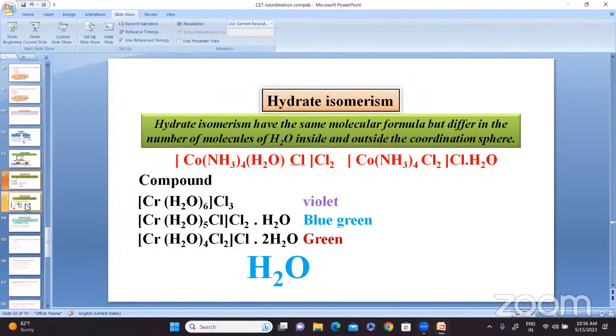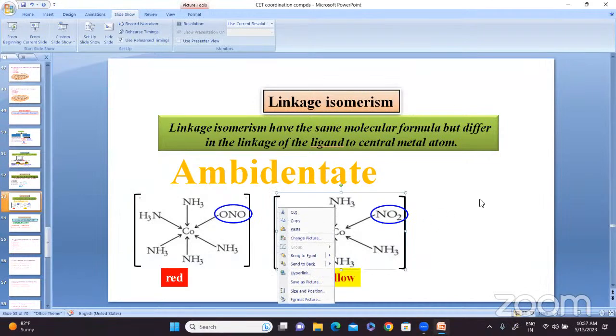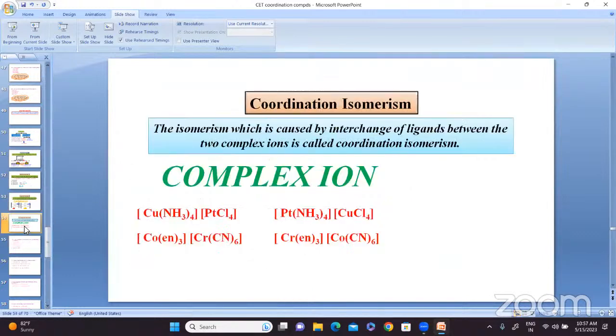Next we'll see linkage isomerism. Linkage isomers have the same molecular formula but differ in the linkage of the ligand to the central metal atom. For example, an ambidentate ligand has two donor atoms, so either one of the atoms can get attached. You can see two examples. If oxygen is linked to cobalt, it forms a red complex. If nitrogen is attached to the cobalt, it forms a yellow complex. This is called linkage isomerism, based on the linkage of the ligand to the central metal atom.